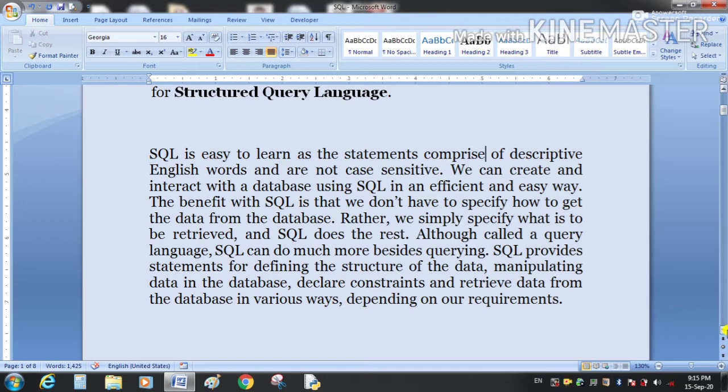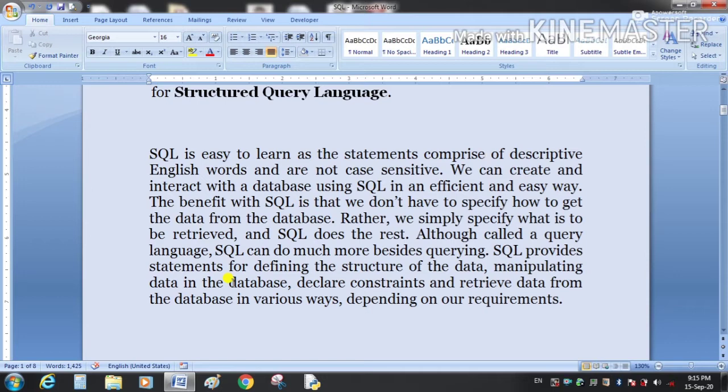We can create and interact with the database using SQL in an efficient and easy way. The benefit with SQL is that we don't need to specify how to get data from the database. We just specify what is to be retrieved, and the rest is done by SQL itself.